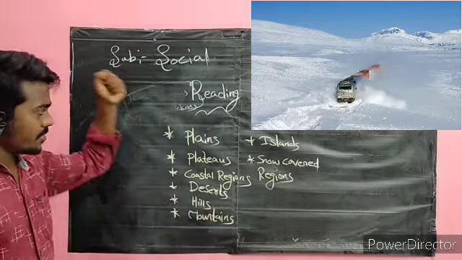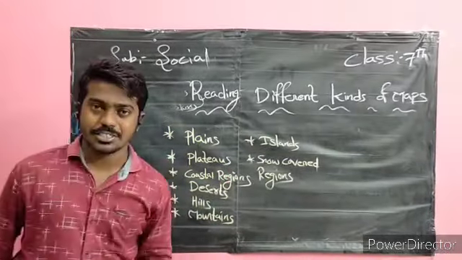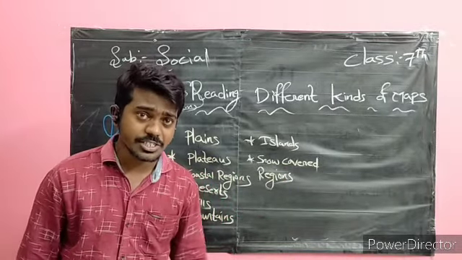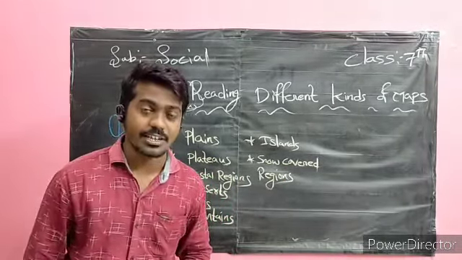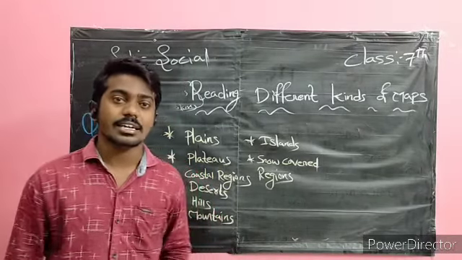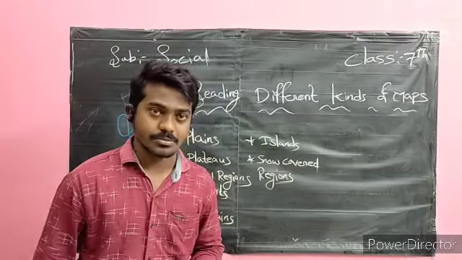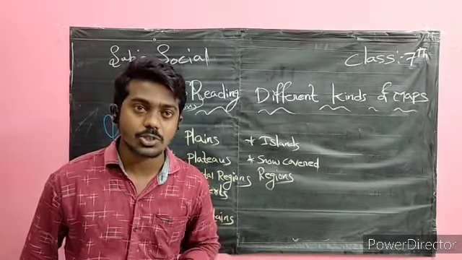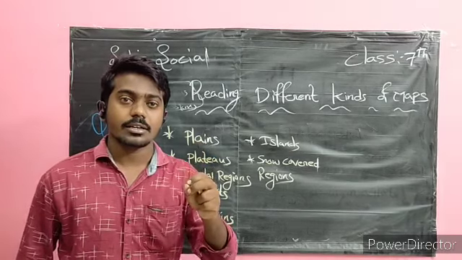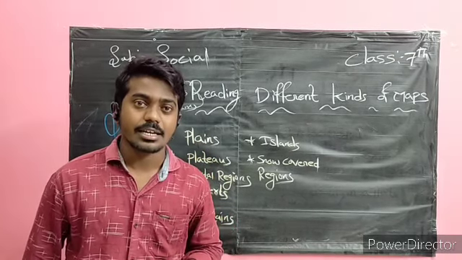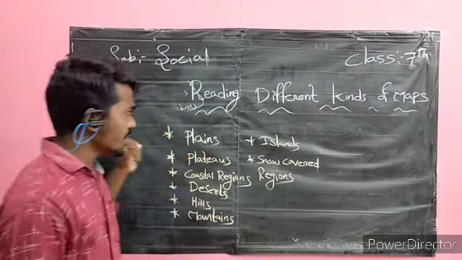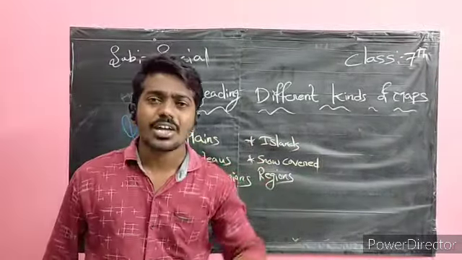The landforms are not the same everywhere. In Telangana we do not have a desert, but we have the desert in Rajasthan, northwest. Similarly, in the south of India we have the Deccan Plateau. In Jharkhand we have the Chota Nagpur Plateau. We have the mountains in the north region. Our India has a lot of varieties.